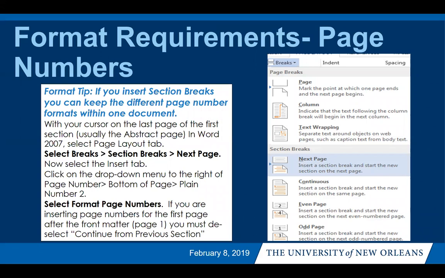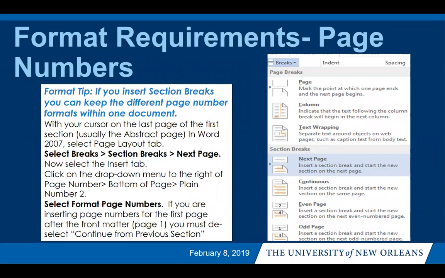A common problem that people have is changing the numbers from Roman numerals to Arabic numerals because they don't know how to break the page so that the numbers can be different. This is a screenshot of what you'll need to do in order to make sure that your page numbers are listed the way that they're supposed to be. I'm going to give you a few seconds to look at this, and then the next slide we'll talk about more information.